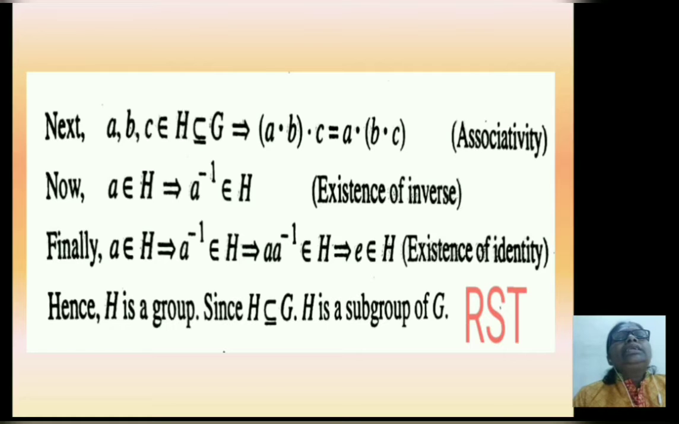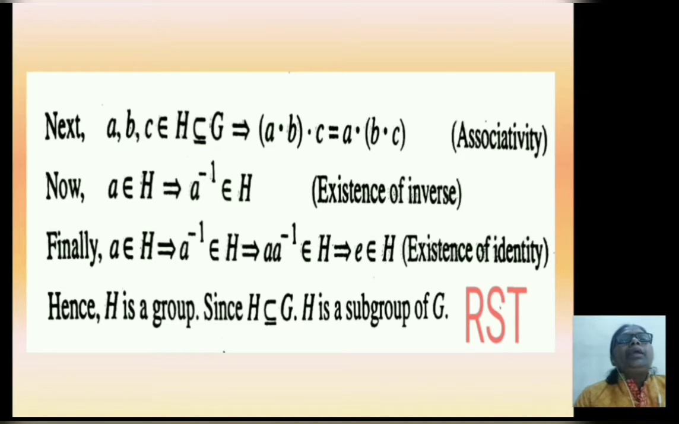Next, consider a, b, c belongs to H, which is a subset of G. This implies (a·b)·c equals a·(b·c). That means the associative property is satisfied. Now a belongs to H implies a inverse belongs to H. That means the existence of inverse property is satisfied.